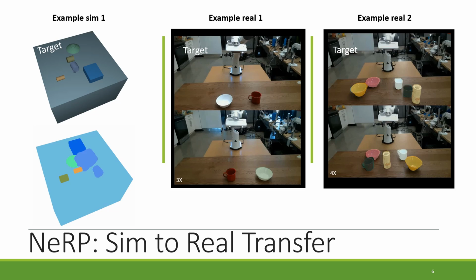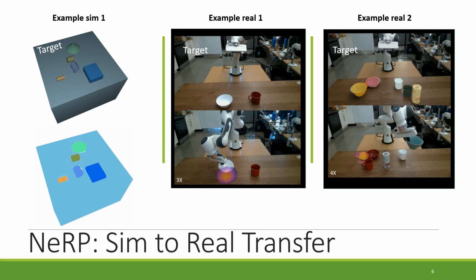Example Sim 1 shows NeRP generating task plans in a simulated environment for the rearrangement of 5 objects to get to the target arrangement. It predicts multiple candidate placements that appear as a blob and selects the best collision-free placement with maximum goal satisfaction scores. Example Real 1 shows NeRP solving a 2-object swapping task through sim-to-real transfer. And example Real 2 shows NeRP rearranging 5 objects, which is again through sim-to-real transfer.